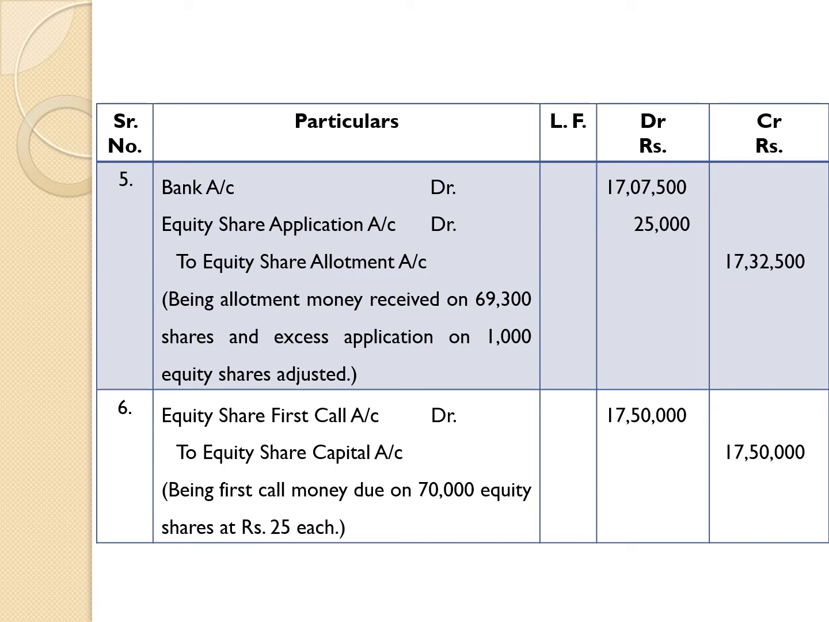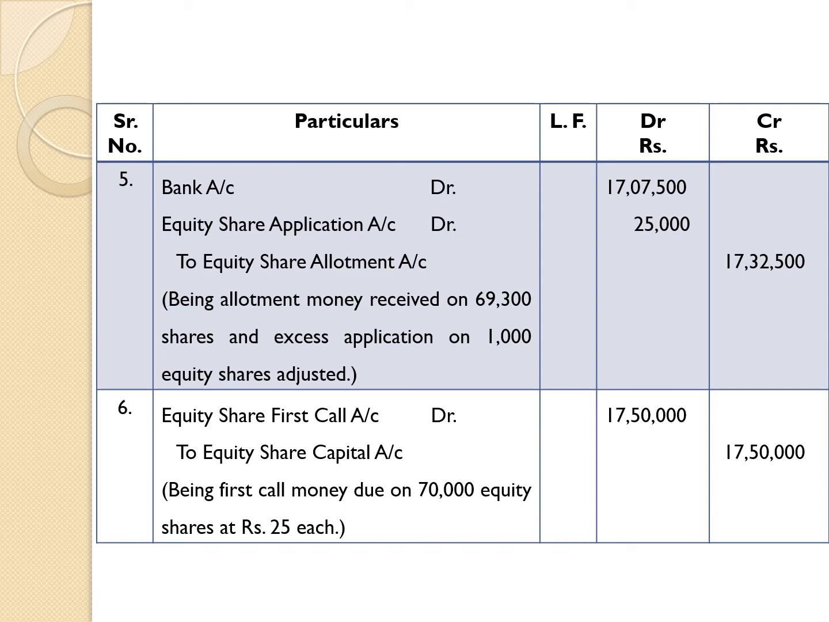In this way, we have passed 5 entries: 2 entries about application money, 2 entries about allotment money, and 1 entry about refund of excess application money. But students should note that before taking allotment money, it is necessary to take the entry about the refund of excess application money.